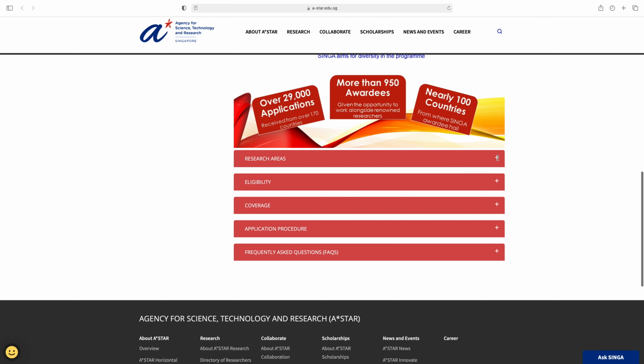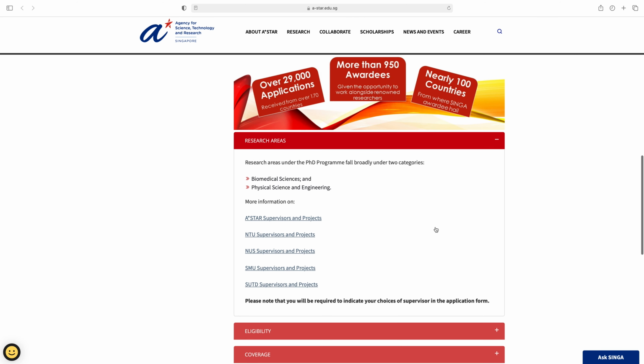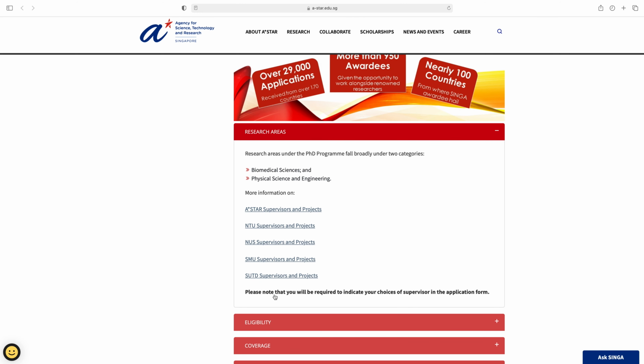If you click here on the plus sign, then here are some projects, and please note that you will be required to indicate your choices of supervisor in the application form. So first you have to select the supervisor according to your field, who is related to your field. Then you have to mention the name of the supervisor in the application form. So select the project as you want.